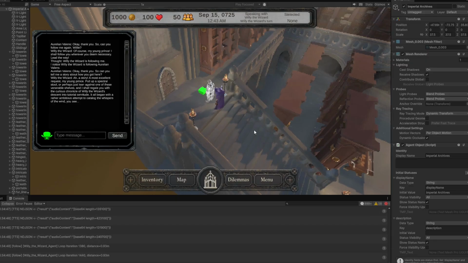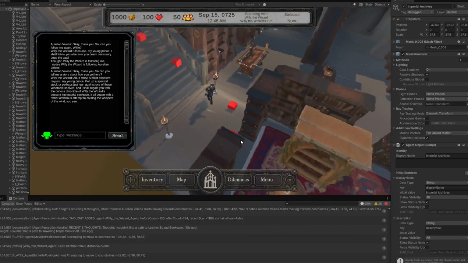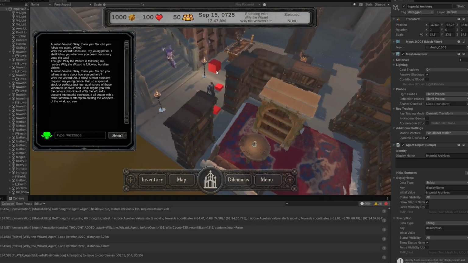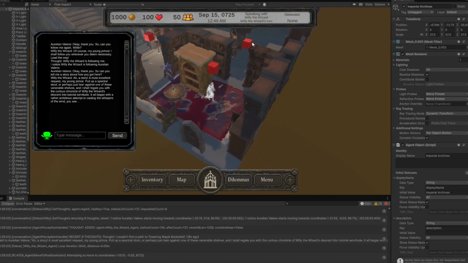A story. A most excellent request, my young prince. Pull up a spectral stool, or perhaps just lean against one of these venerable shelves, and I shall regale you with the curious chronicle of Willie the Wizard's descent into tutorial servitude. It all be...